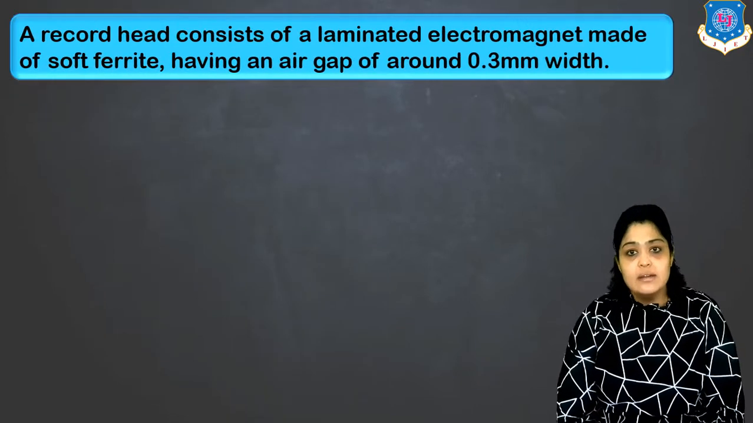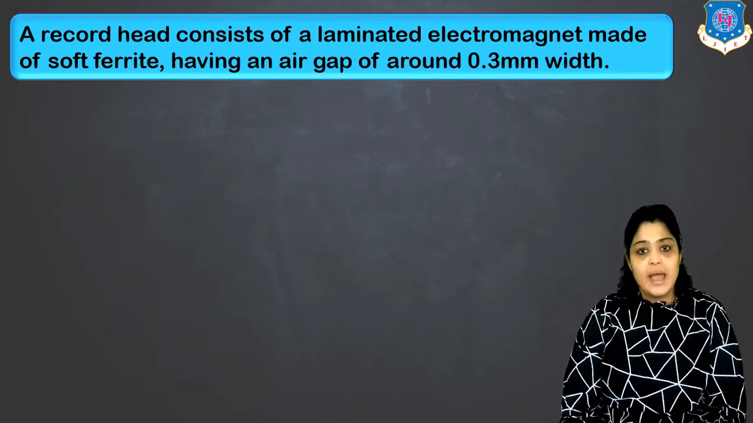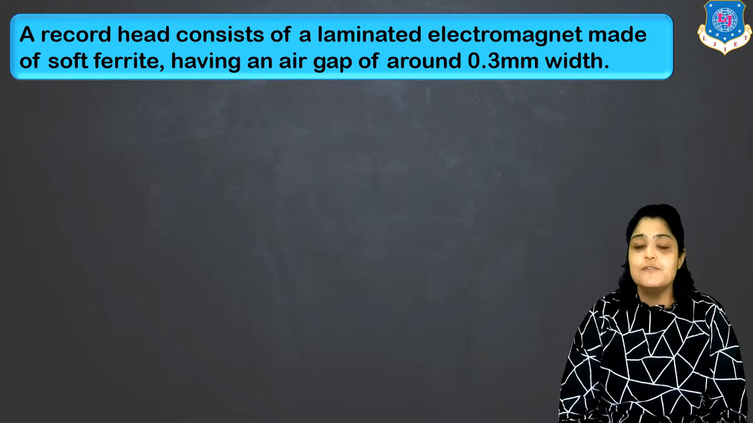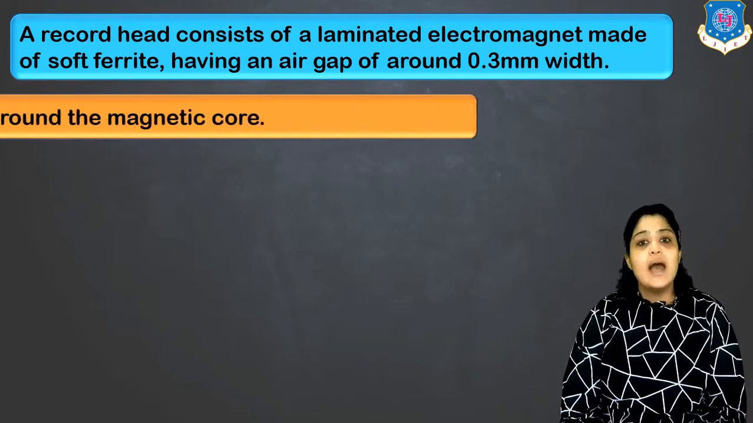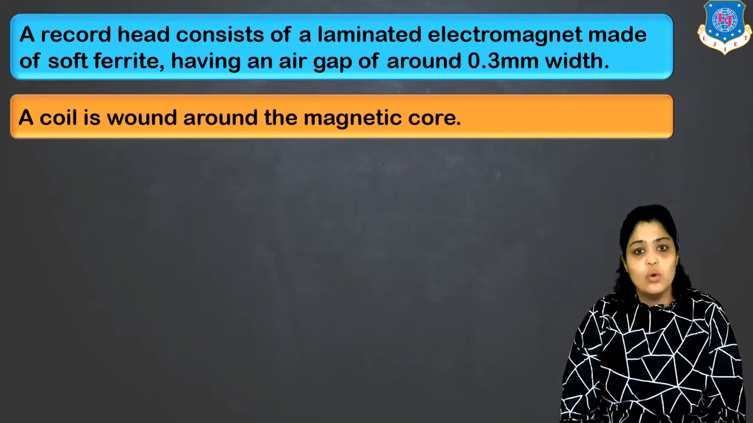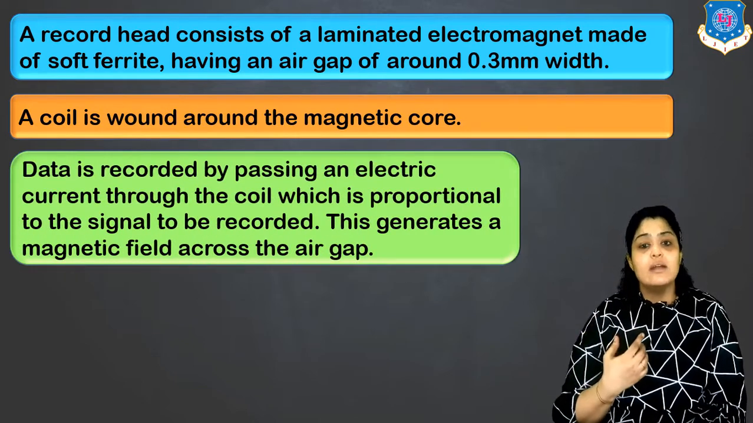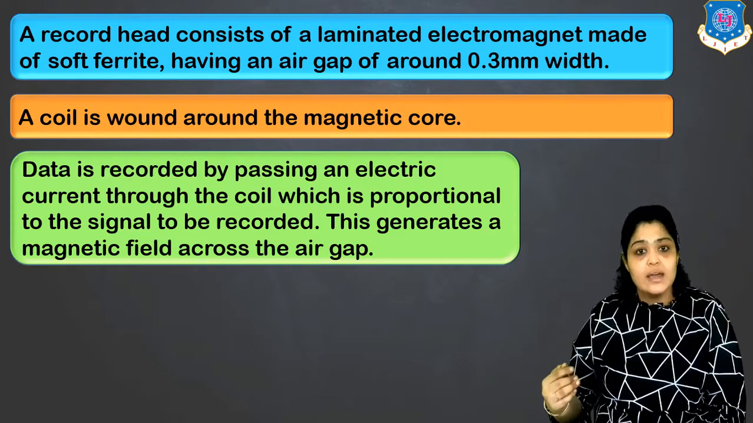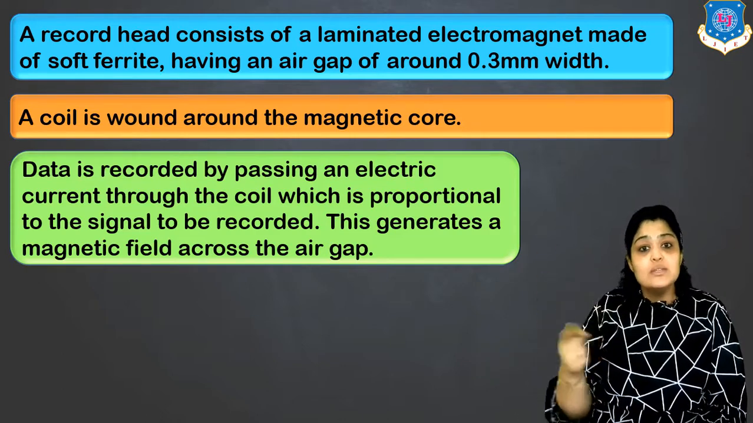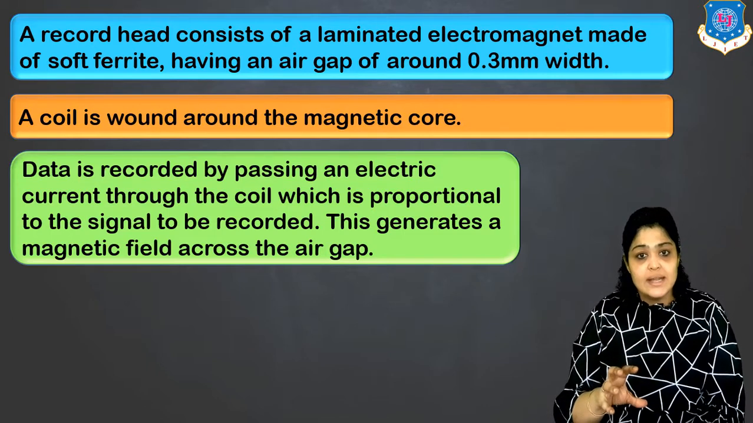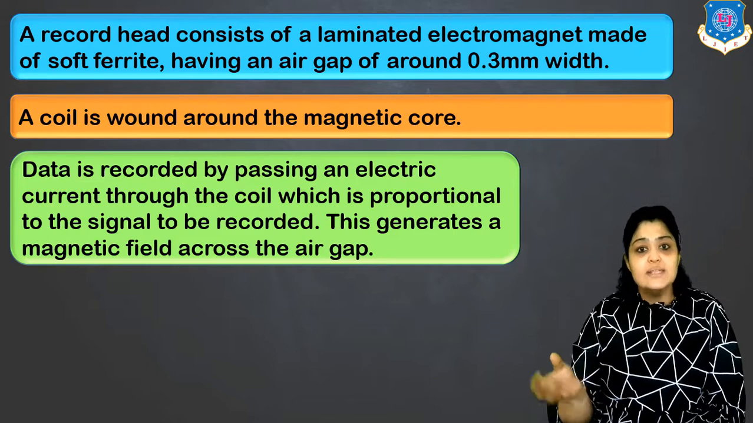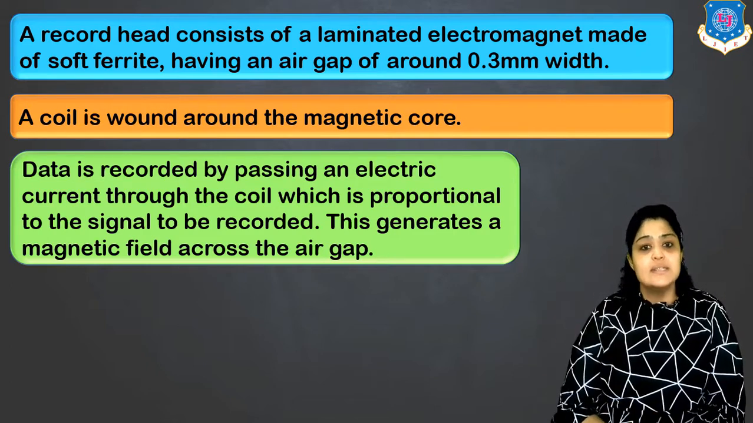A record head consists of a laminated electromagnet which is generally made of a soft ferrite which has approximately an air gap of 0.3 millimeters. It's a very small air gap. You have a coil which is wound around the magnetic core. And how is the data recorded? The data is recorded by passing an electric current, which we also call the recording current, through the coil. Now when the current passes through the coil, the core is going to get magnetized, right? According to the signal, the current also varies and this generates a magnetic field across the air gap.